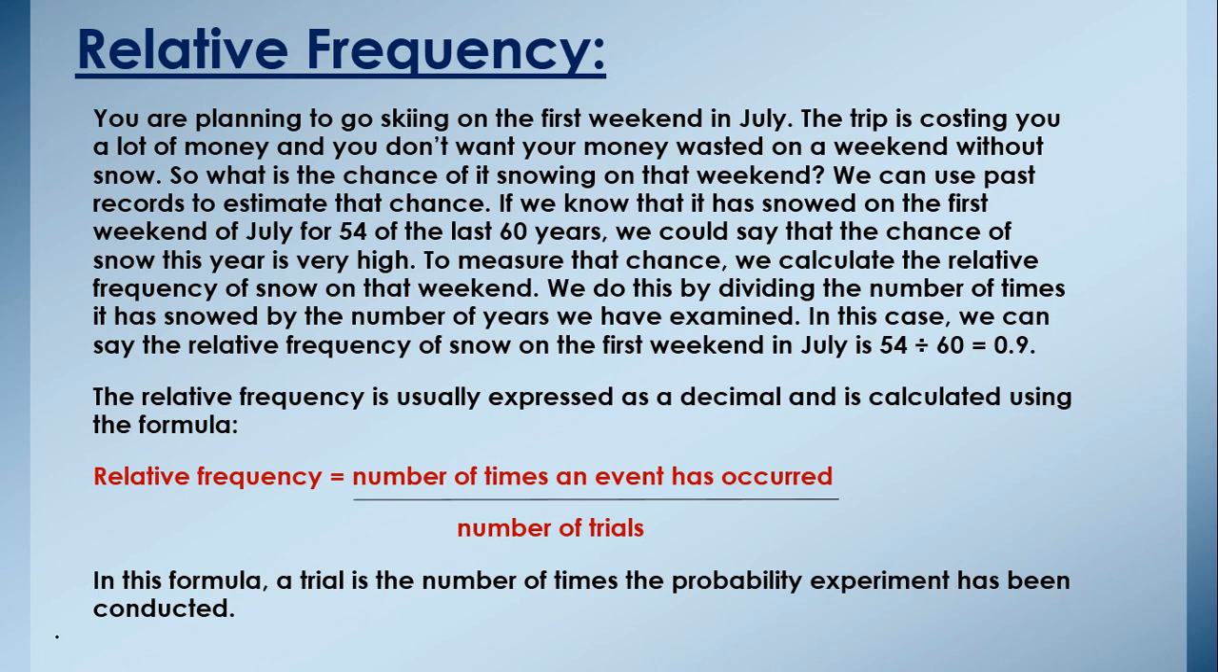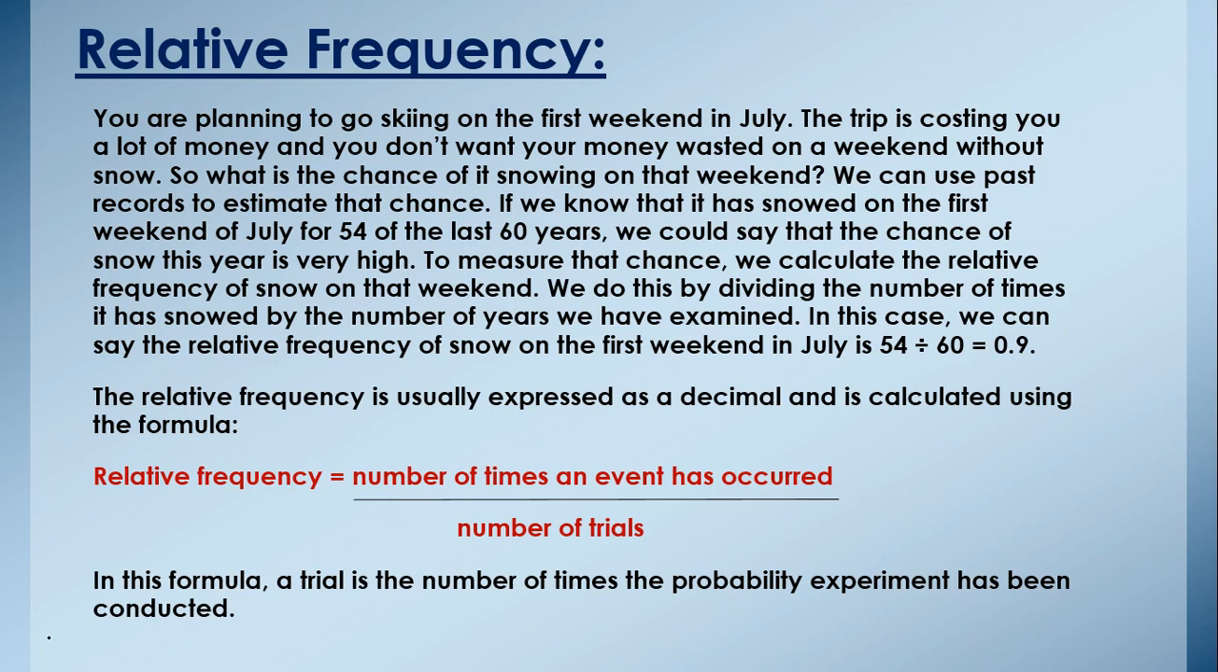So if we know that it has snowed on the first weekend of July for 54 of the last 60 years. So it means 54 times in last 60 years it was snow in the first weekend of July. We could say that the chance of snow this year is very high.